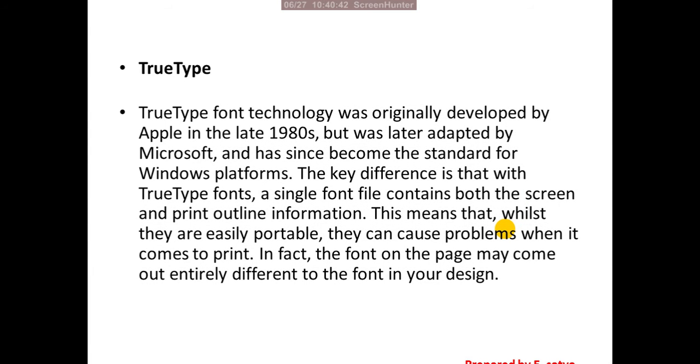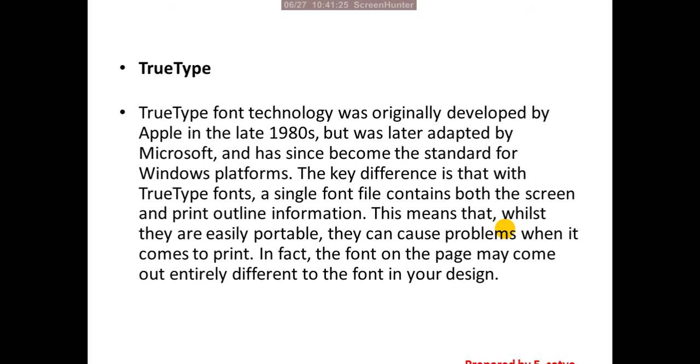Next, TrueType fonts. TrueType font technology was originally developed by Apple in the late 1980s, but was later adapted by Microsoft and has since become the standard for Windows platforms. The key difference is that with TrueType fonts, a single font file contains both the screen and print outline information. This means that whilst they are easily portable, they can cause problems when it comes to print. In fact, the font on the page may come out entirely different to the font in your design.